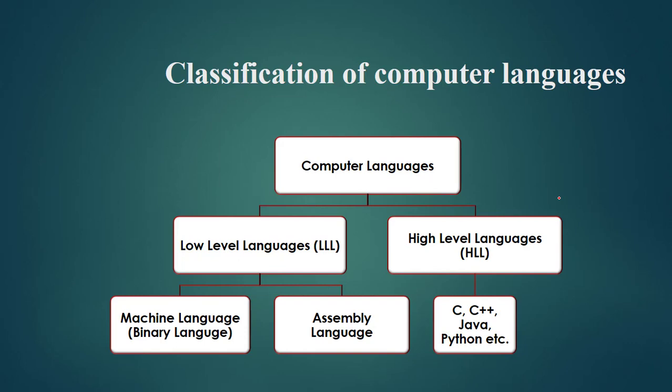Our computer languages can be categorized into two categories, that is low level languages and high level languages. Well, the language that can be directly understood by a computer is termed as low level language, whereas the language which can be understood by human beings and which can be used for writing programs by modern programmers is termed as high level language. Our low level languages are divided into two categories, these are machine languages and assembly languages. Whereas in high level languages we have various programming languages which include C, C++, Java, Python and some other languages.